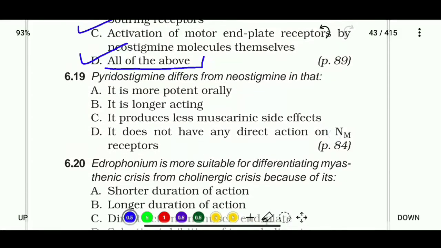Okay. Question number 6.19. Pyridostigmine differs from neostigmine in that it is more potent orally, it is longer acting, it produces less muscarinic side effects, or it does not have any direct action on nicotinic or muscarinic receptors. So the correct answer is that pyridostigmine differs from neostigmine because it is longer acting. Okay, pyridostigmine is longer acting compared to neostigmine.